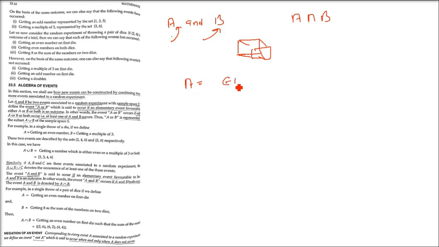Let us take again an example of a die. A is the event of getting an even number on the first die. Getting an even number on the first die. So this is our sample space, 1 to 6.